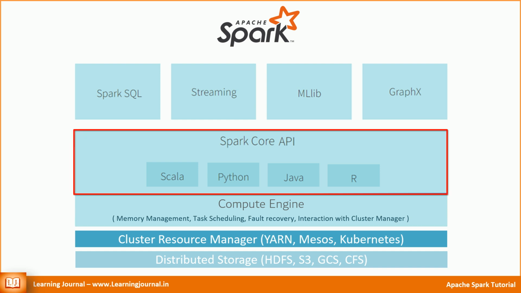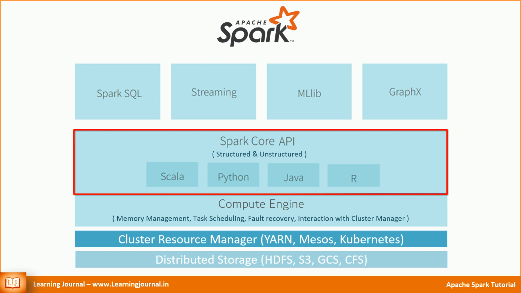Now, coming back to the second part of the Spark core, the core APIs. Spark core consists of two APIs, structured APIs and unstructured APIs. The structured APIs consist of data frames and data sets. They are designed and optimized to work with structured data.